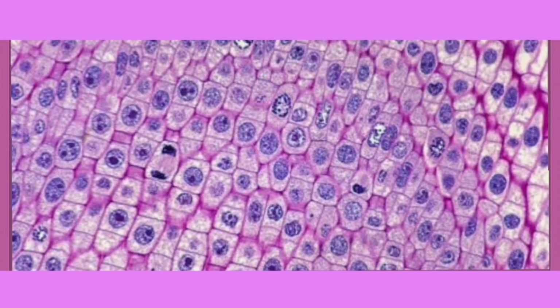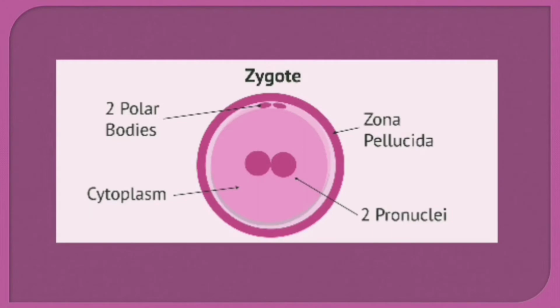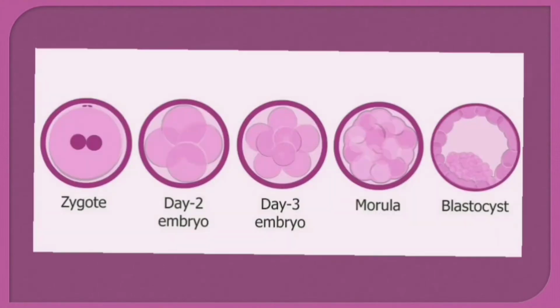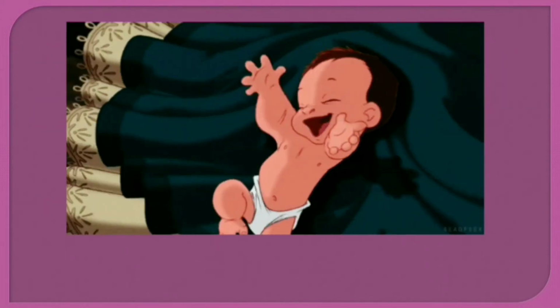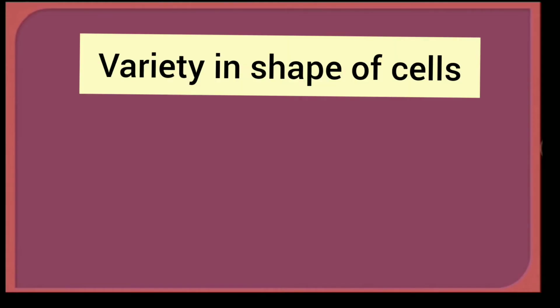In fact, even an organism made of millions, billions, or trillions of cells begins its life as a single cell called fertilized egg cell or zygote. The fertilized egg cell or zygote divides and multiplies, due to which the number of cells increases as the development of the organism proceeds. There are many types of cells in the bodies of multicellular organisms. These cells differ in shapes.